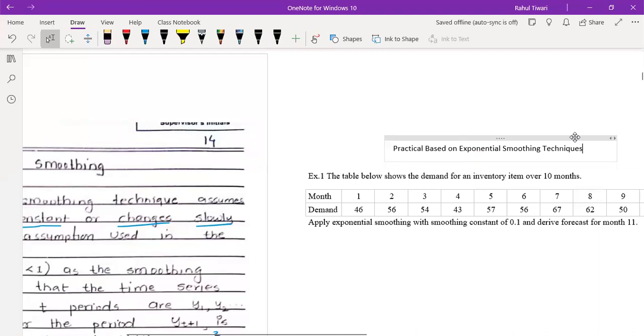Write today's date, your name and your roll number.